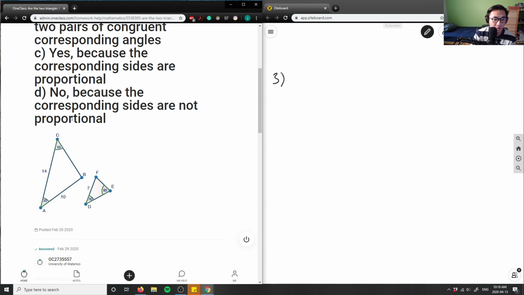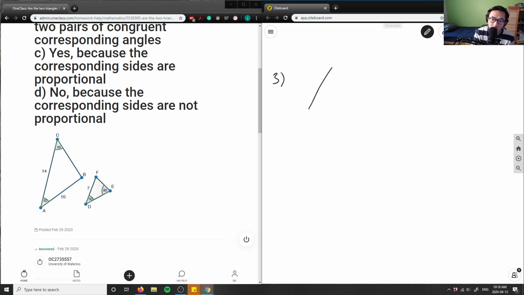So look at here. What we're looking at is these 2 triangles, right? So let me draw these out. And again, this is a geometry question, or it could be a grade 9 kind of problem. So we have this side is 14, this side is 10. This here is 65, this here is 30. And then we have a smaller one, but I'm not going to draw it to size, obviously, because I don't have space. This here is 7. This here is 30. And this here is 85.